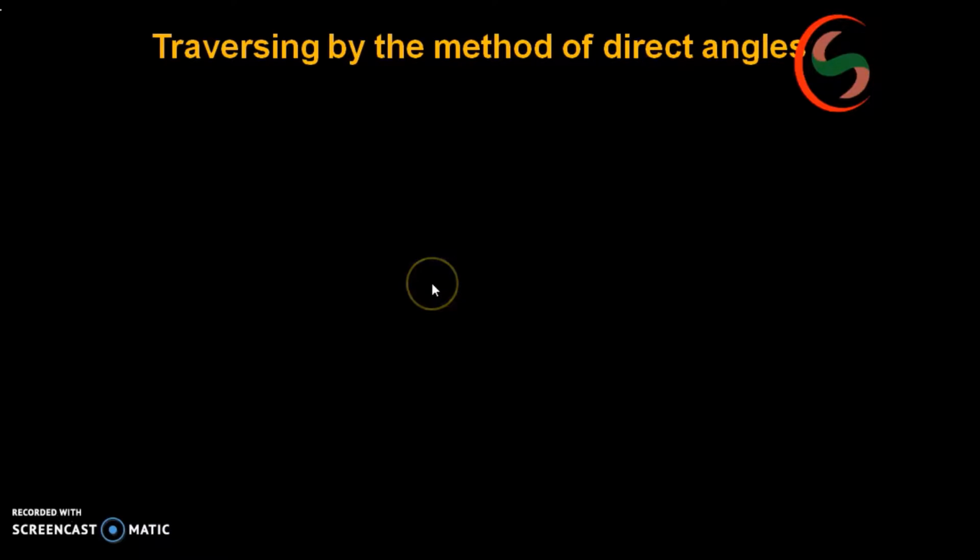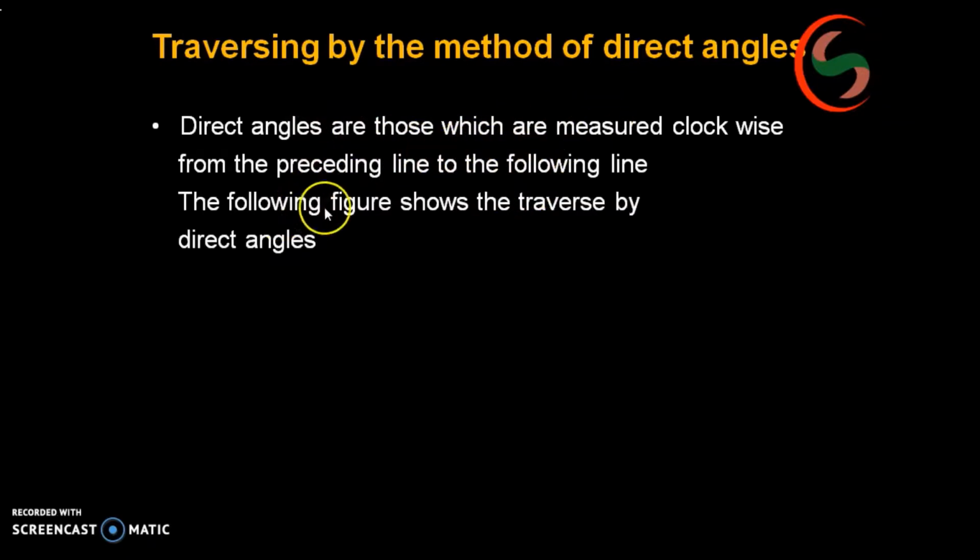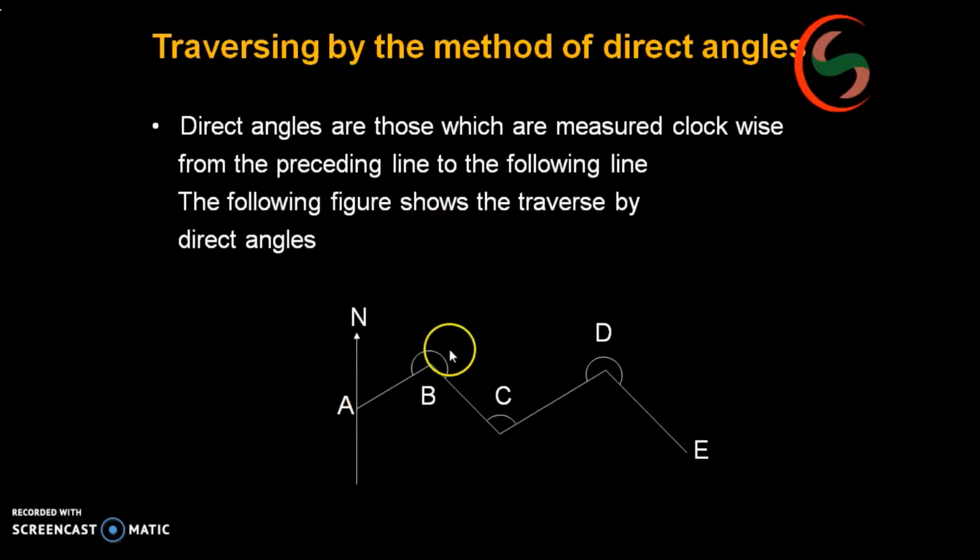Okay. Now traversing by the method of direct angles. Direct angles are those measured clockwise from the preceding line to the following line. The following figures are traversed by the direct angles. Now here see. Instrument at A, pick up the point B, you will be getting bearing. Next, keep the instrument at B. Next take the backsight at A and foresight at point C, D, E, like that. What you are getting? Directly you are getting angles. This is one method. This is one more method.